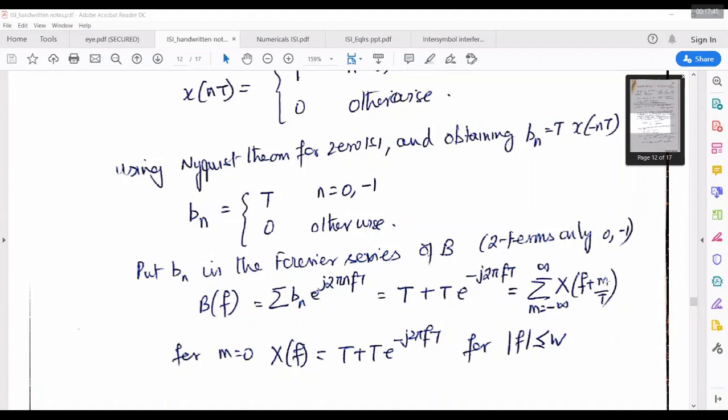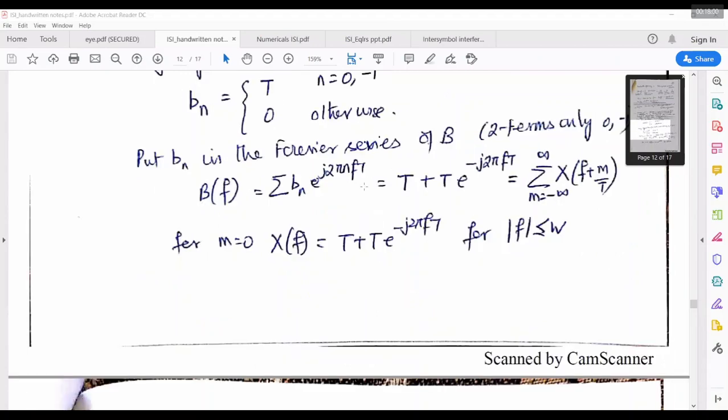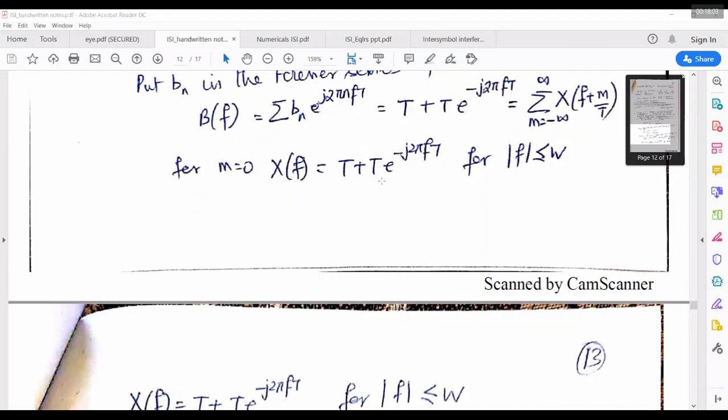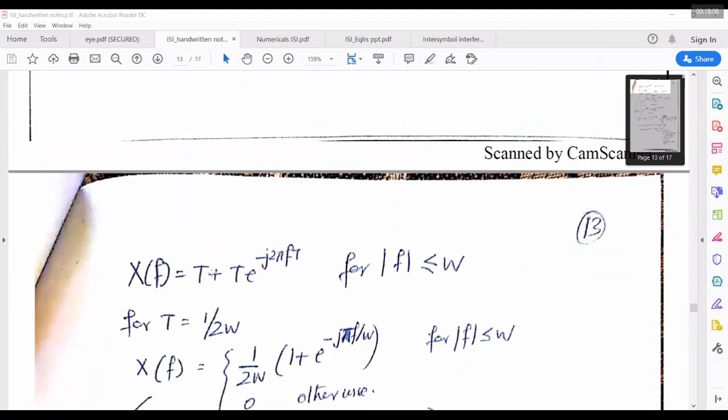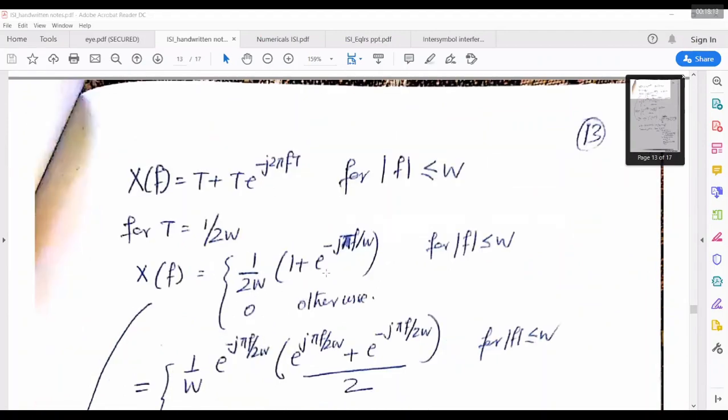So I can write this B of f as the sum over m from minus infinity to plus infinity of x of f plus m by 2T. Now if we are considering only the principal component, this summation will not be there. So x of f is equal to T plus T e power minus j2 pi f T. I can take this into another form so that I can write it in terms of sine or cosine. Now T is 1 by 2W, where it is the Nyquist bandwidth. I put this as 1 by 2W, 1 plus e power minus j2 pi f, because T is 1 by 2W, 2 will get cancelled, for f less than or equal to W, 0 otherwise.